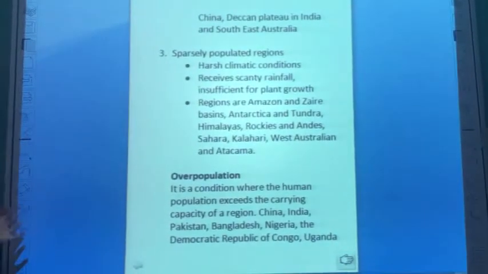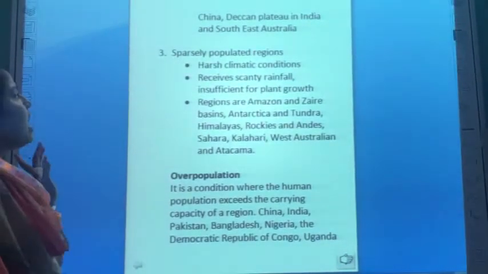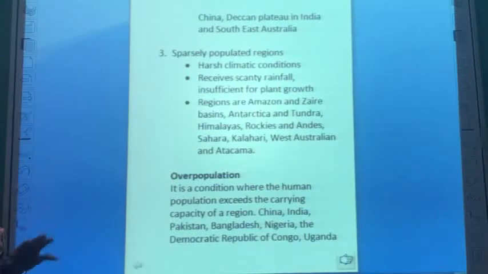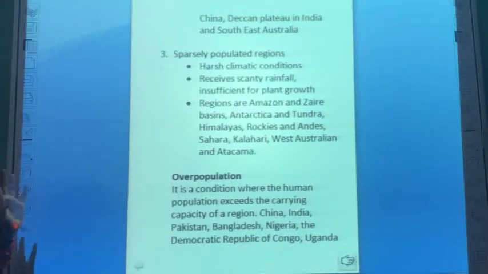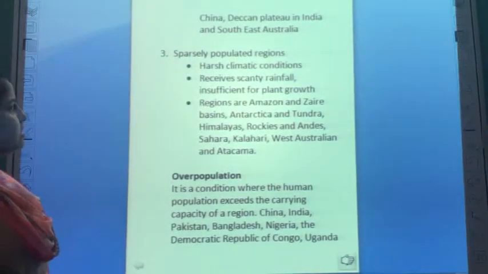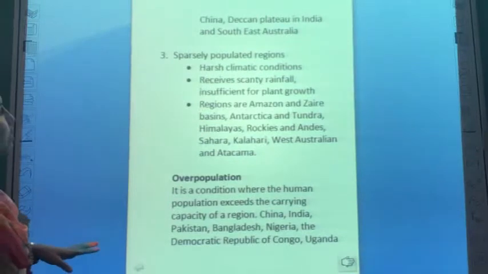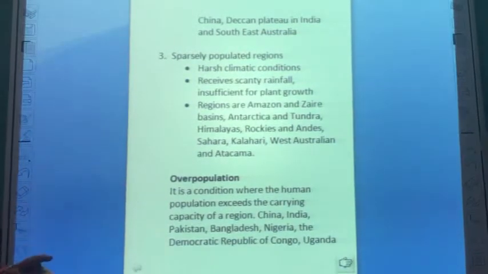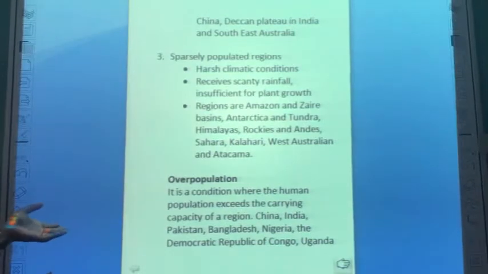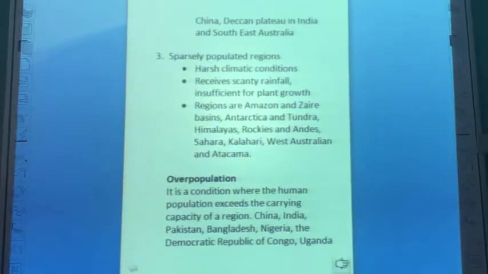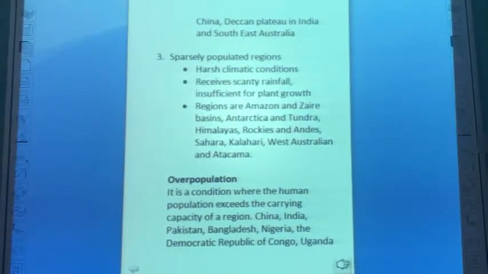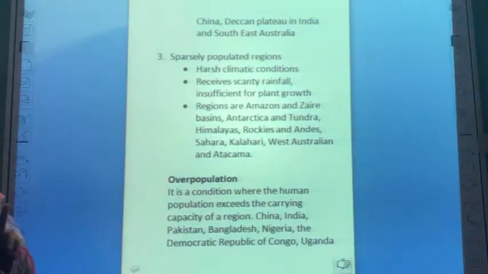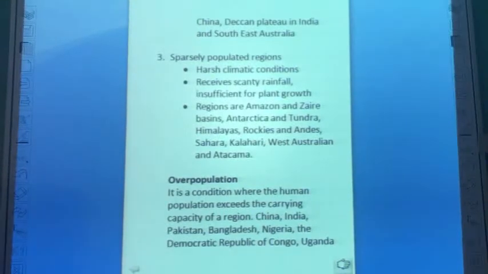Last one is sparsely populated regions. This region has harsh climatic conditions, and because of them it is not suitable for agricultural purposes, as it receives scanty rainfall which is insufficient for plant growth. These regions are the Amazon and Zaire basins, Antarctica and tundra, Himalayas, Rockies and Andes mountains, Sahara and Kalahari deserts, West Australia and Atacama. Now, the population problems are of two types: overpopulation and underpopulation.